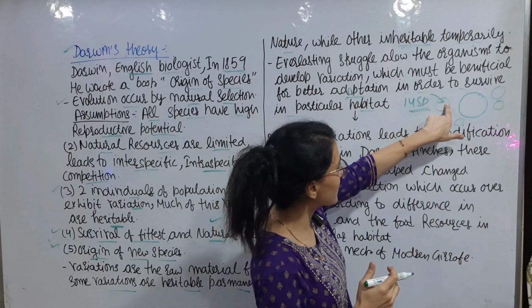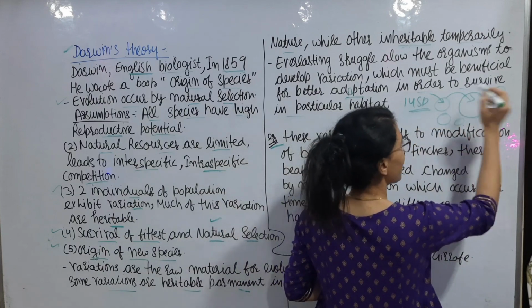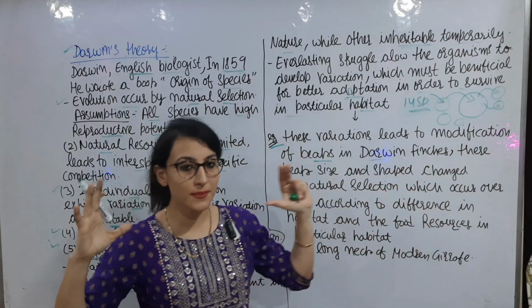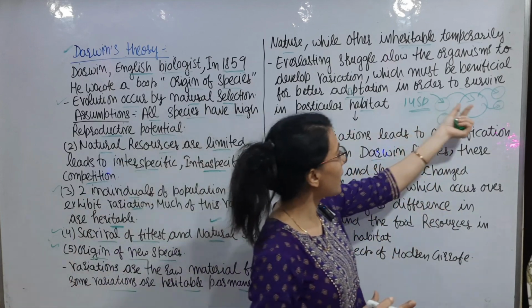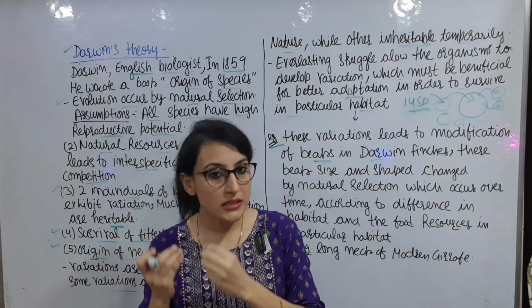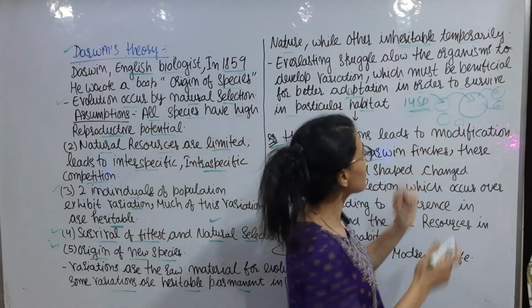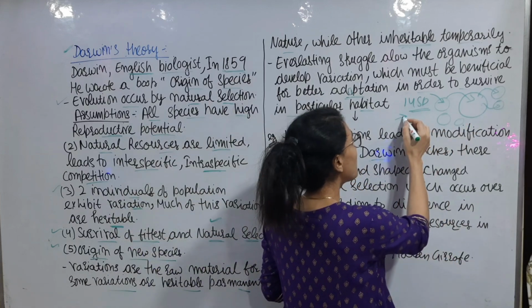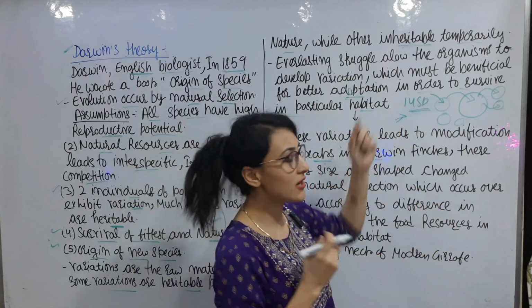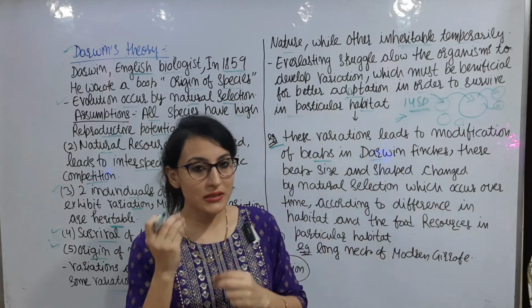अब कोई इस island पे है, कोई इस island पे चली गई, दूसरे island पे चली गई। इस तरीके से जब ये different islands में चली गई तो यहाँ पे हर एक island में जो habitat है वो different है, food resources different हैं। तो इसके हिसाब से जो इनका beak size और beak का shape है ये change हो गया, and this change happened with the natural selection.